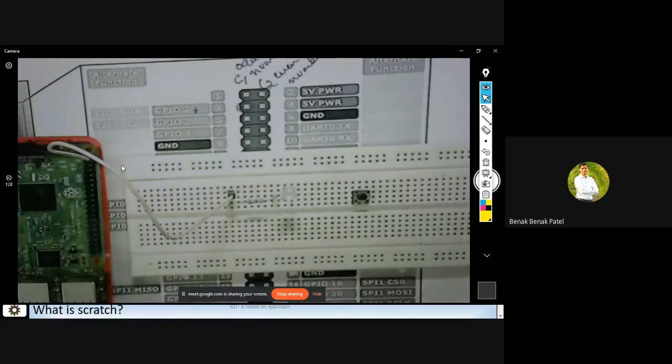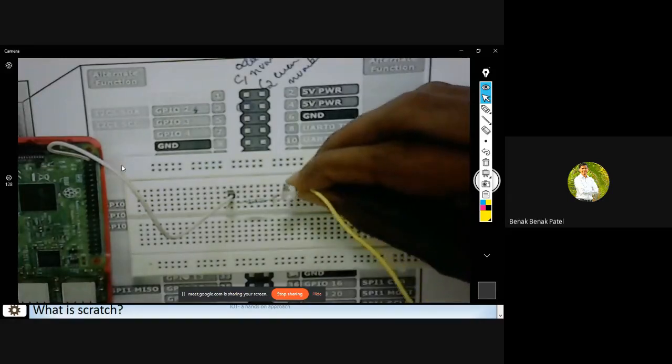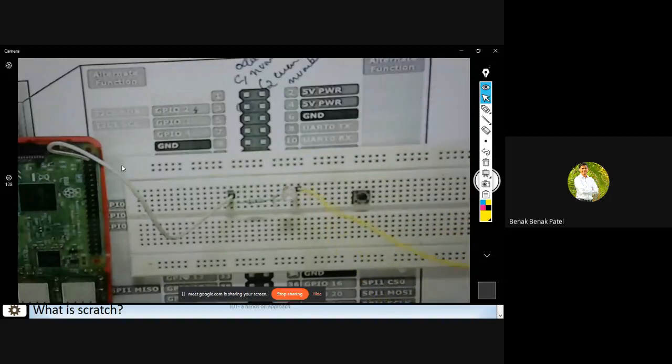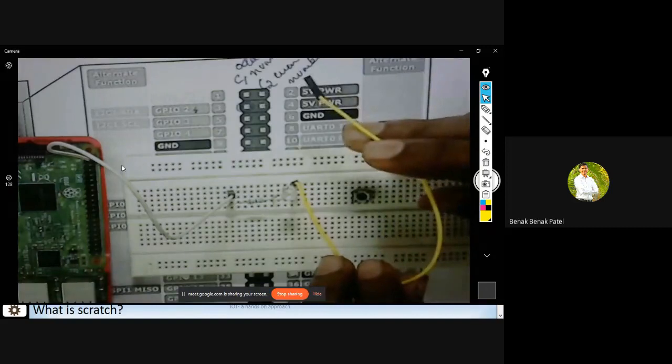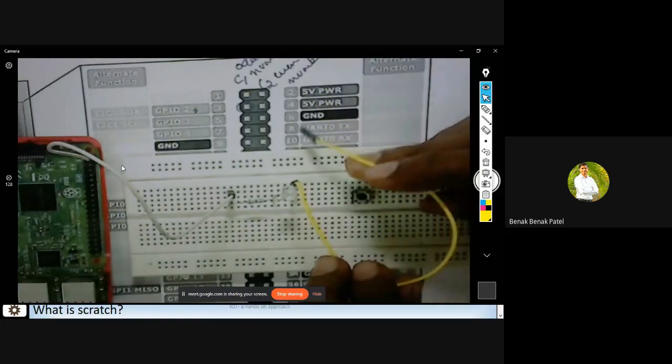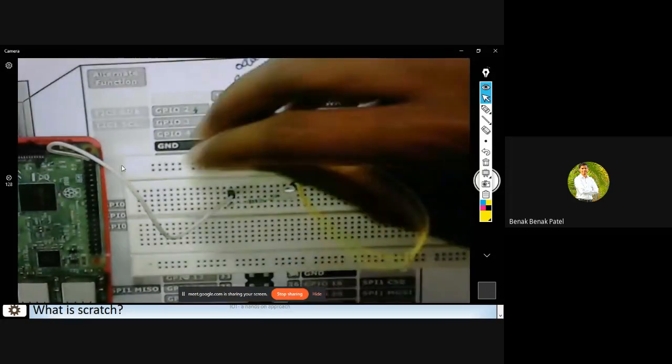And the other end of this LED, that which is the negative terminal, I'll connect it to ground. And where can I get this ground point? I can get this at pin number 6. So what I'll do is connect the other end of this yellow colored wire to this pin number 6. And this is how I do that.